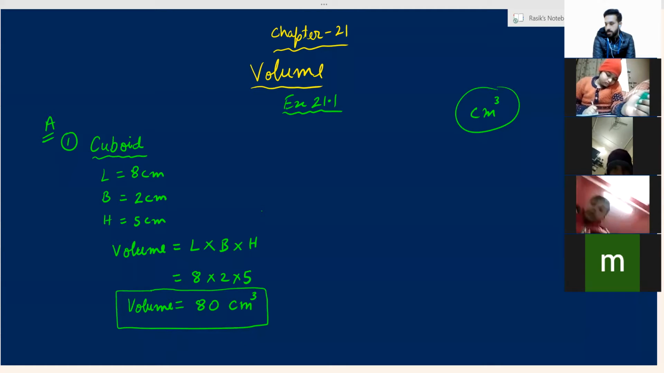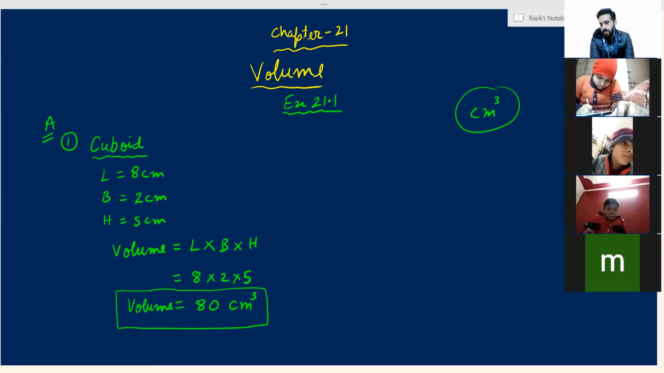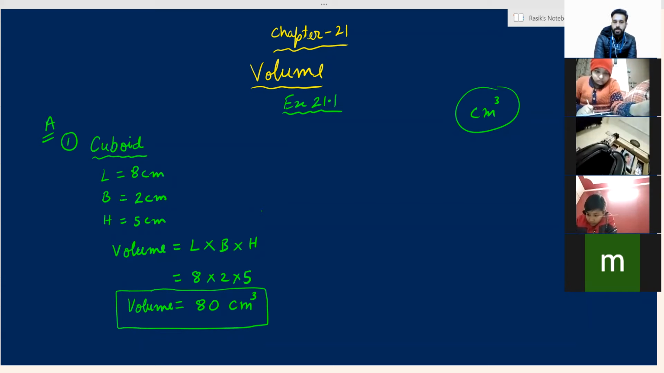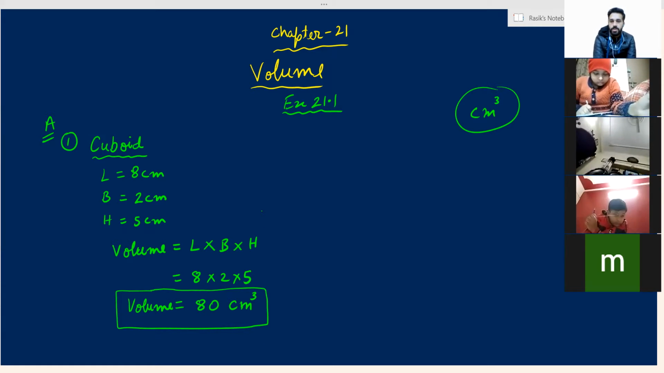Sorry. The shape in the second question is not a cube. It is again a cuboid because the height is different. So again, we will name it as a cuboid, not a cube. When you are writing the unit, you will write centimeter raised to the power 3, which is known as centimeter cube.